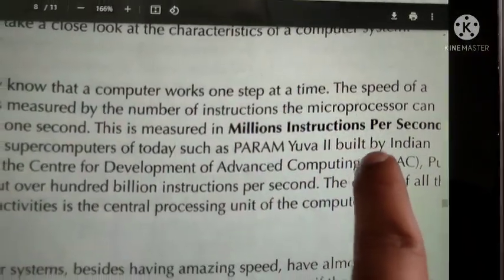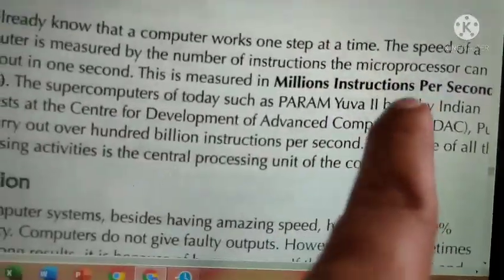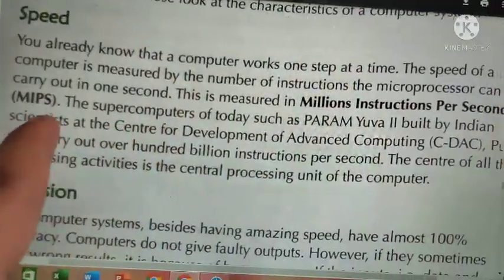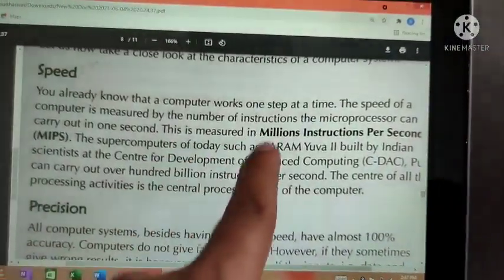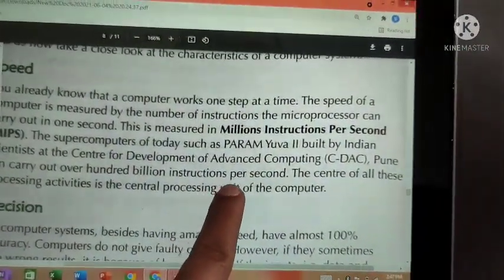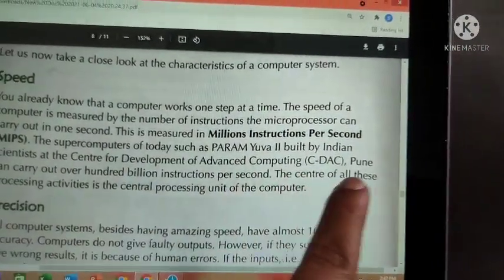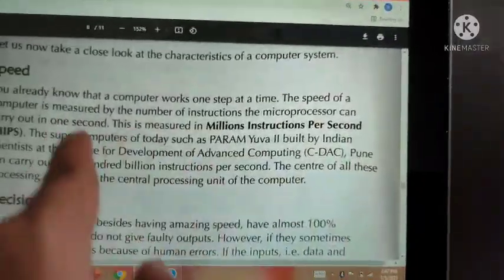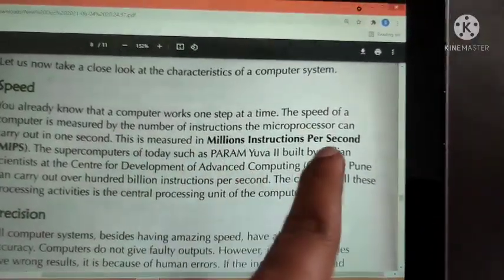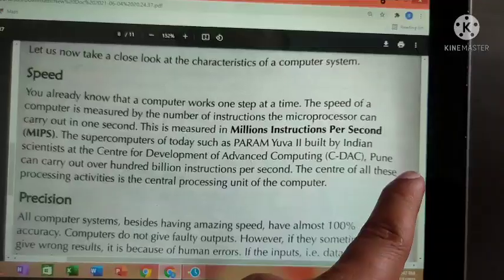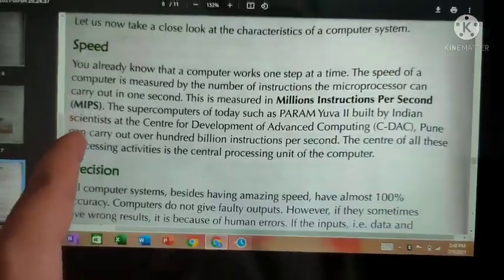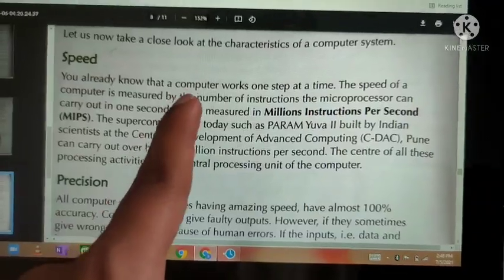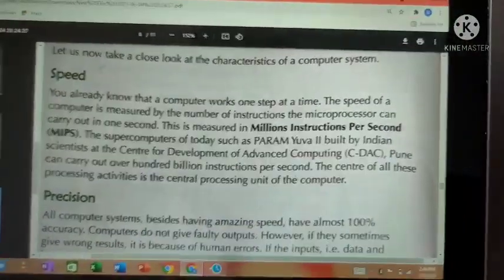Just know about this, it is important. Param Yuva 2 was built with the help of Indian scientists at the Center for Development of Advanced Computing, CDAC, which is in Pune. It can carry out 100 billion instructions per second.